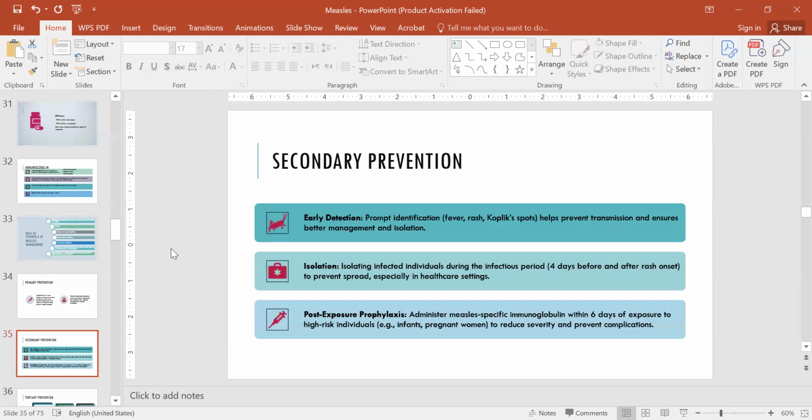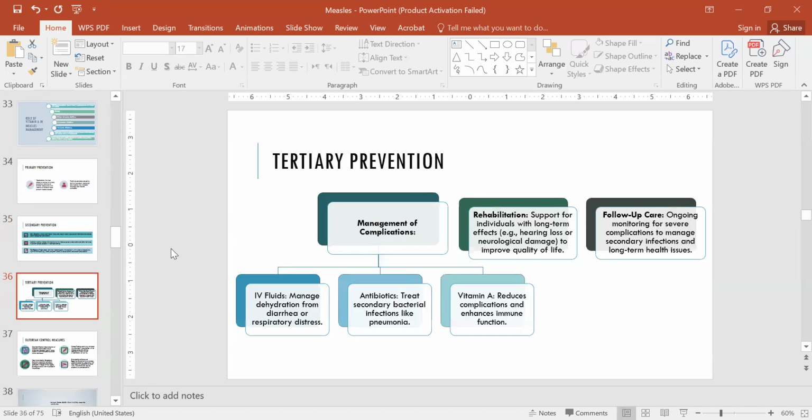Secondary prevention includes early detection, that's prompt identification of the clinical features, which helps prevent transmission and ensures better management, and isolation. Isolating infected individuals during the infectious period, that is 4 days before and after the rash, to prevent spread, especially in healthcare settings. Post-exposure prophylaxis: administer measles-specific immunoglobulin within 6 days of exposure to high-risk individuals, as discussed before.